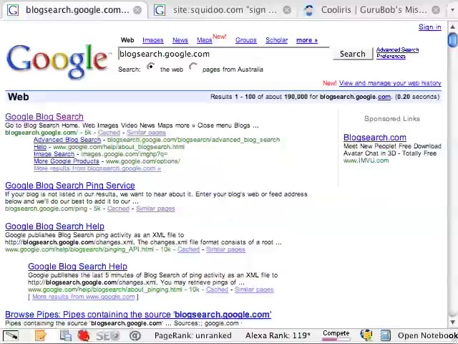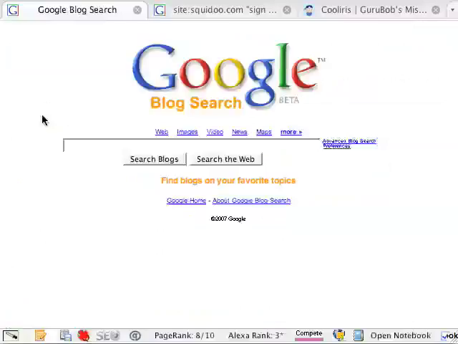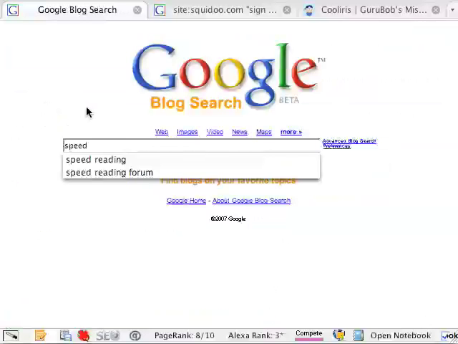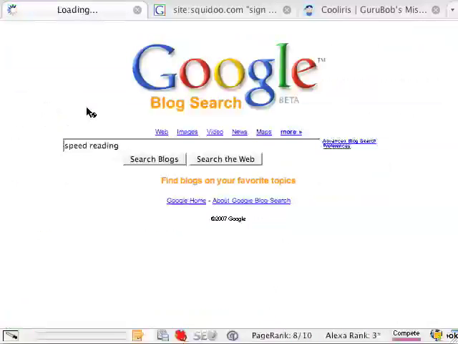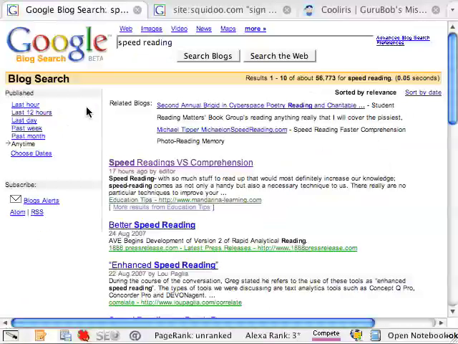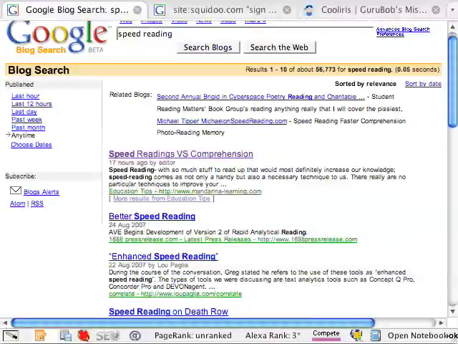At least in respect of blogs, what I normally do is either use Technorati, which is the main blog directory, or use the Google blog search function, which is blogsearch.google.com, as you can see here. If we click through to that search engine, we can type our main market phrase in, and we can see all the blogs that get returned here.